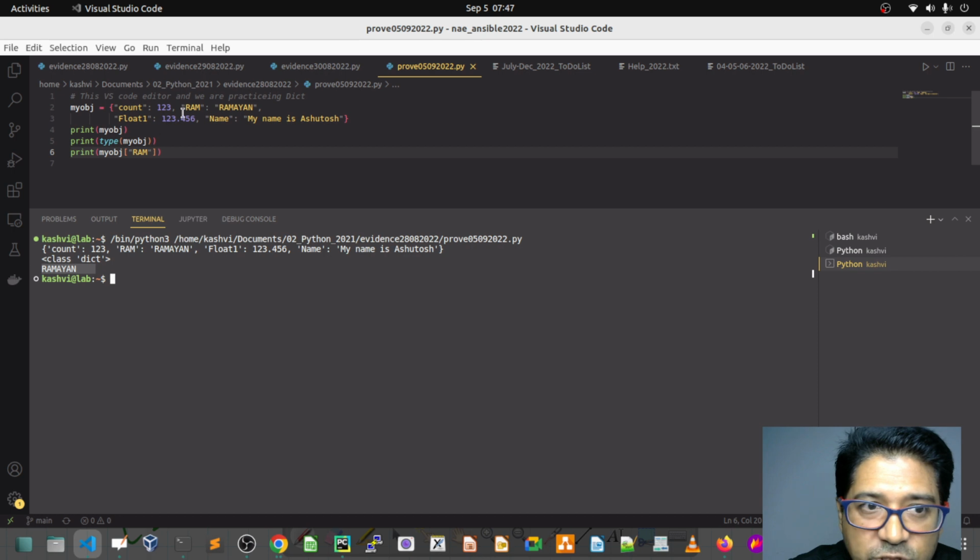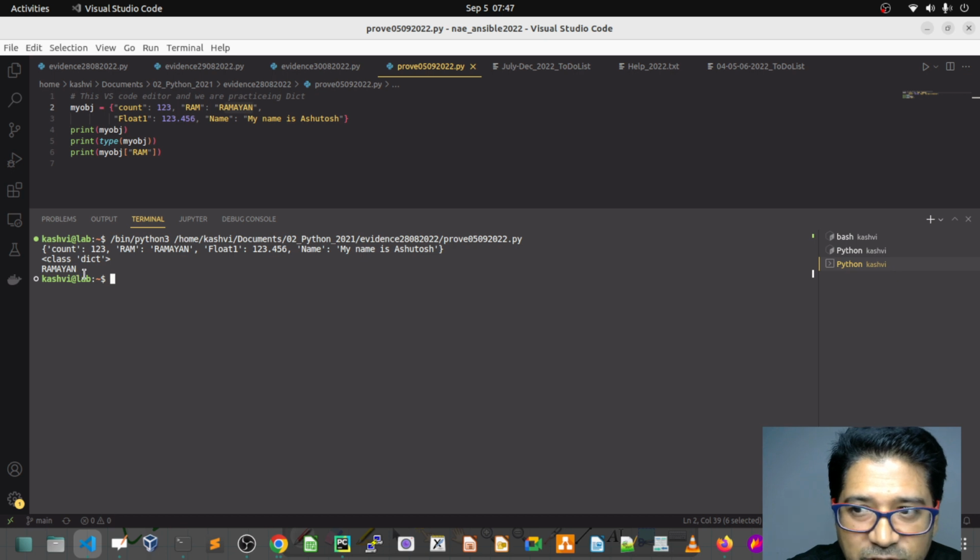So if you give your key, you will get the respective value.